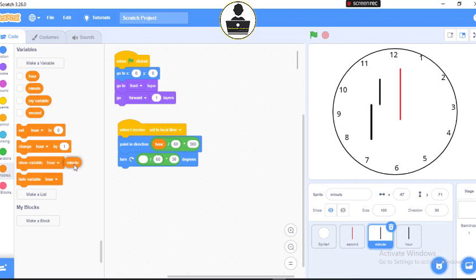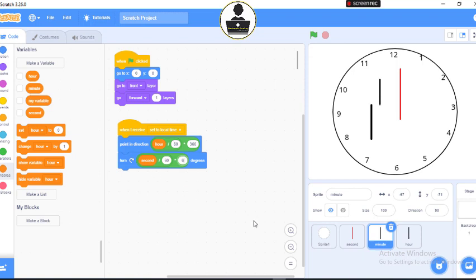Since this is when it comes to the hour, you use minute. When it comes to the minute, you use your seconds. So we drag our seconds and drop it here. All right. So now be 60 by 6. In between each interval, you have 5 ticks, and if you do 5 divided by 30 is 6. That's why we're using this. So this is everything we need for this.